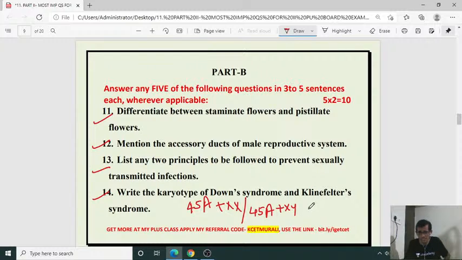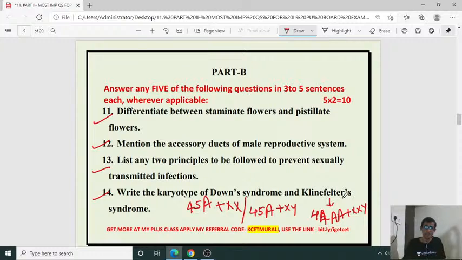Coming to the Klinefelter syndrome, it is confined only to the male, where 1 additional X chromosome is there. How to represent? 44A plus XY, 44AA plus XXY, one additional X chromosome.